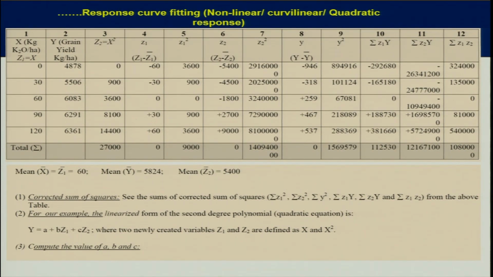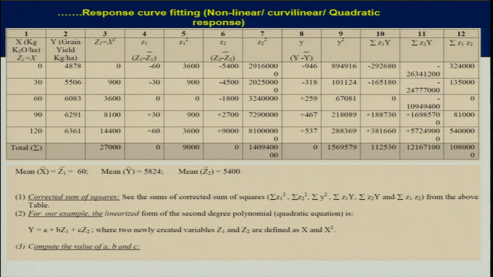This is required to do this analysis. So, see column number 1, this x, the input independent variable, has been written as capital Z1. This is the linearized form. Number 2 is y, the grain yield in kg per hectare, and then Z2 is x square, x can be squared.